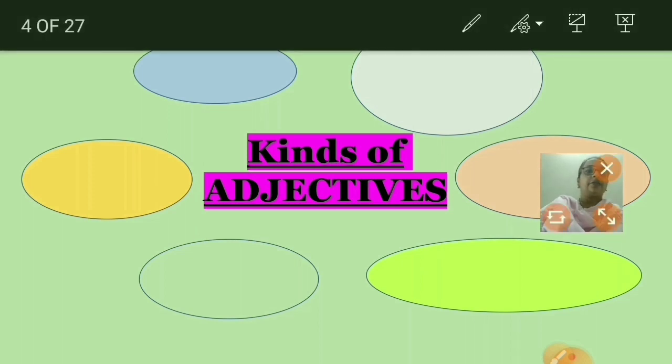Now, let's move ahead, children, and let's learn the different kinds of adjectives. Actually, there are several types of adjectives. But we have studied the main 6 types of adjectives. Now, which are they? Let's see.